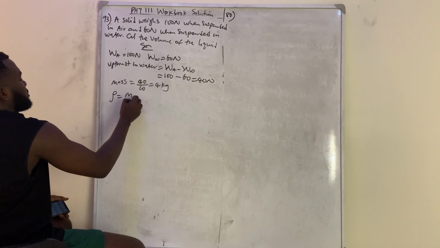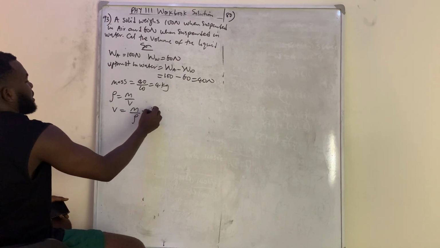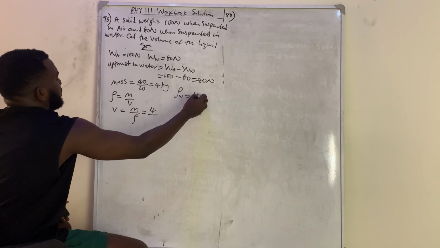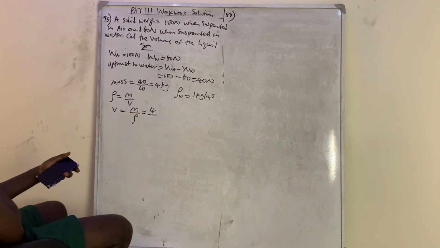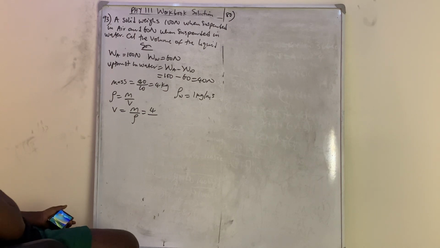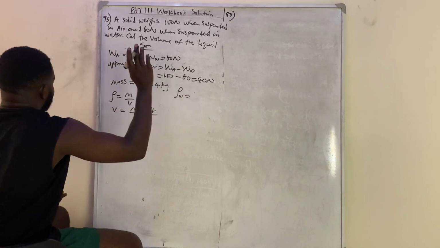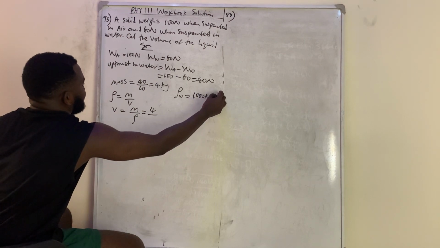So I know that density is equal to mass over volume. So volume is equal to mass over density. So the mass is 4 divided by the density of water, which is 1 gram per cm cube, or 1,000 kilogram per meter cube. So please correct the other one.